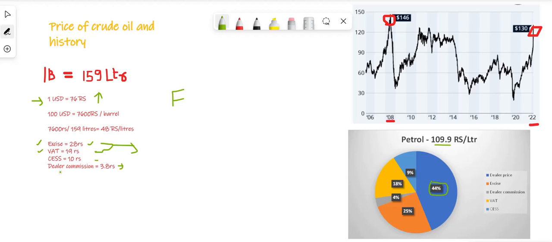Now, dealer commission is something that will again be due to various factors. For example, if there is a demand to supply gap, we know that as the price of the petrol increases, the demand reduces. But if the demand increases and the supply is not able to match, then also the price of the petrol is going to increase. And there will be various other costs incurred by the petrol pumps as well as the other distributors, and this will in turn lead to an increase of dealer commission.